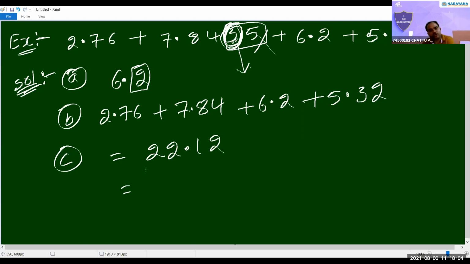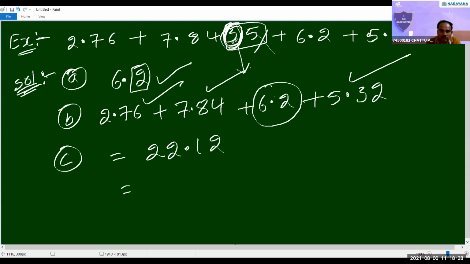Listen, all of you. First rule, identify the least decimal place number. Second rule, round off all other numbers with one extra decimal place. Third rule, the final result should be retained in only that many decimal places as are there in the least decimal place number. In the least decimal place number, after decimal point, how many digits are there? 1 only.